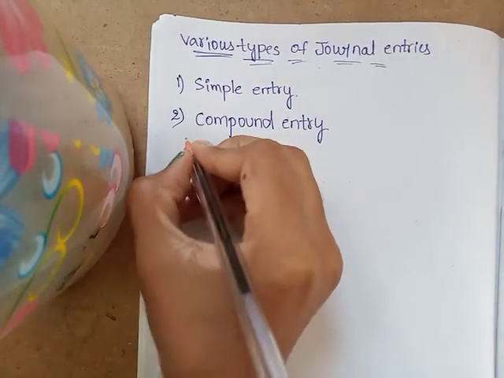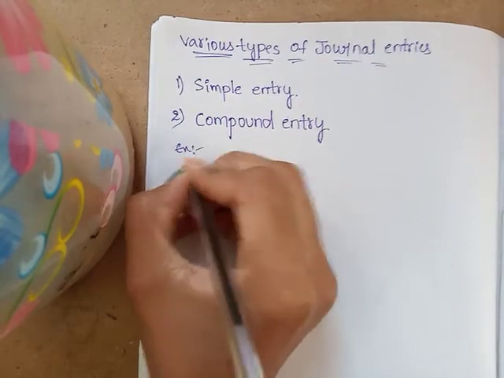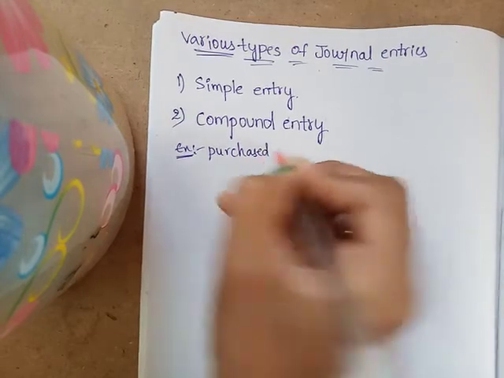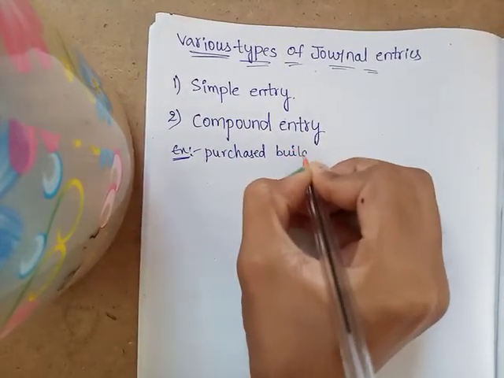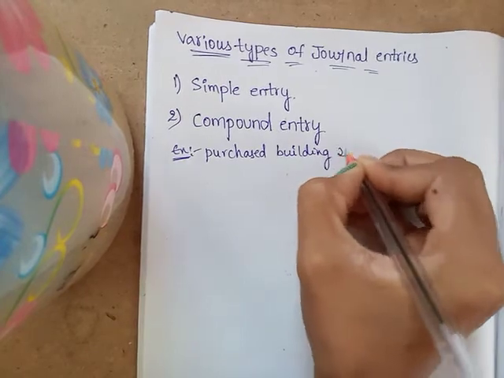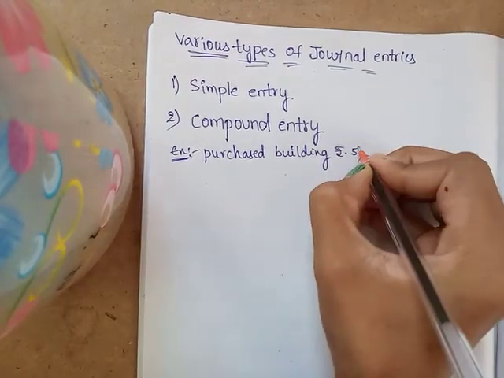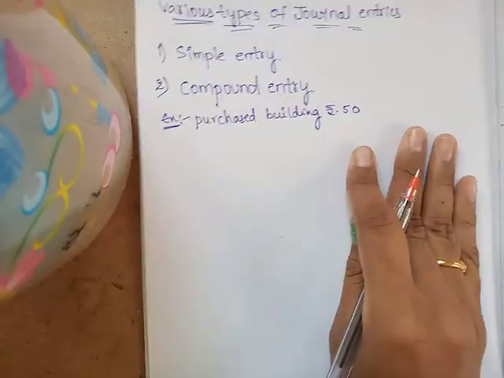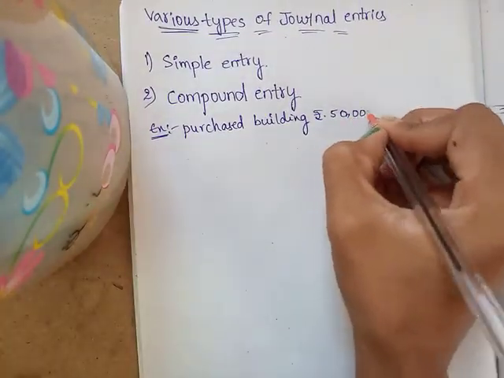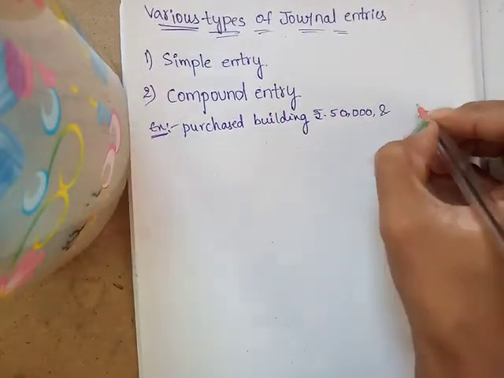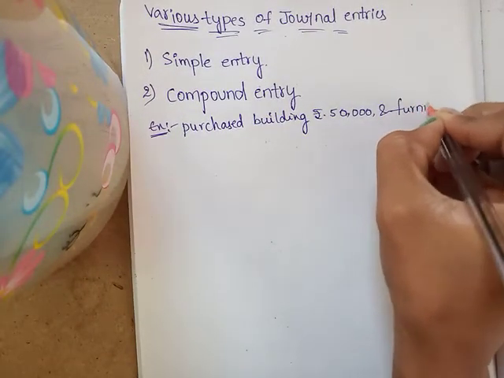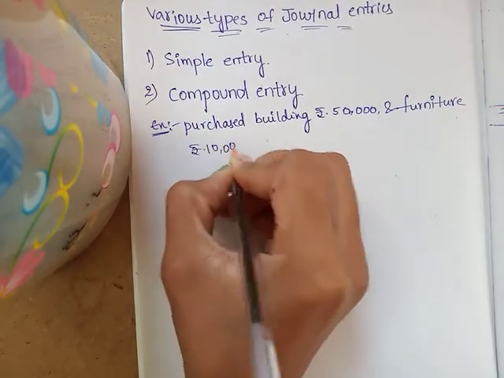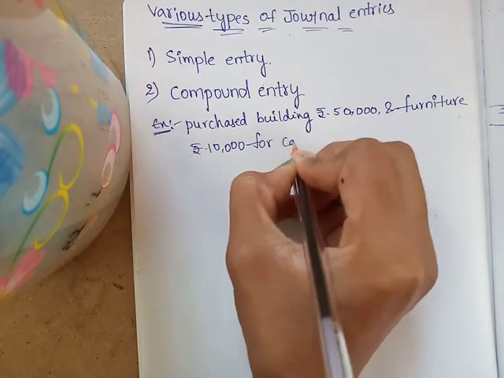Or else write, for example, purchased building rupees 50,000 and purchased furniture rupees 10,000 for cash.